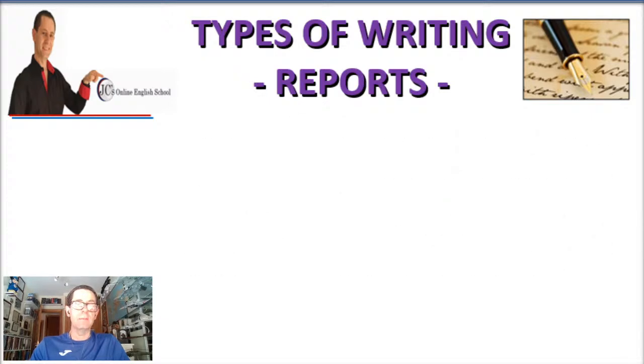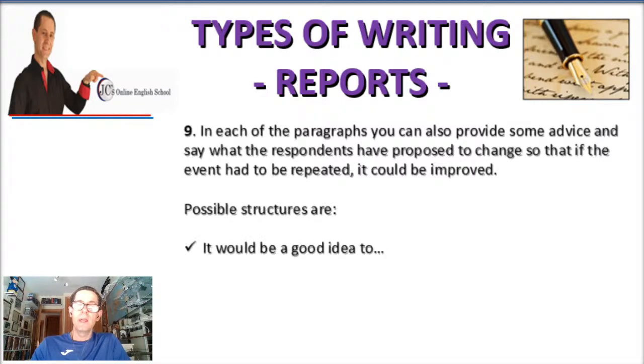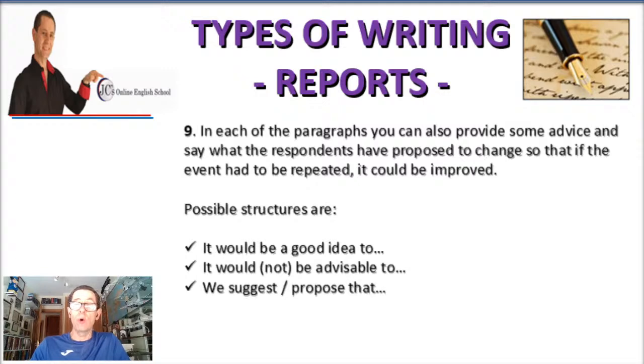All right, number 9. Also, in each of the paragraphs, you can provide some advice. Just provide some advice, why not? And say what the respondents have proposed to change so that if the event has to be repeated, it could be improved. It's not necessary, but you can do it. Possible structures in this area are: it would be a good idea to, or it would not be advisable to, or we suggest or we propose, plus the verb in ing.